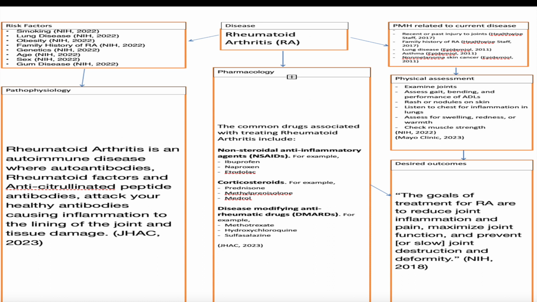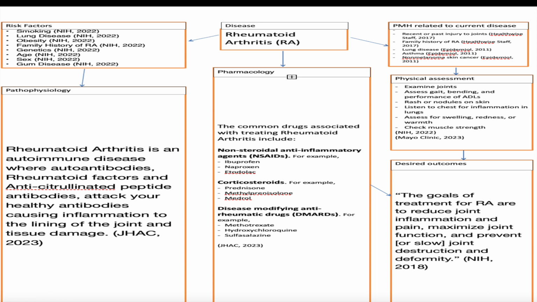This is my concept map for rheumatoid arthritis. It includes things we've already discussed in this presentation, like risk factors and the pathophysiology, but also includes other things. I included the pharmacology, which is the common drugs associated with treating the disease. Here I listed non-steroidal anti-inflammatory agents, corticosteroids, and disease-modifying anti-rheumatic drugs. I also listed drugs that would probably be administered with their specific names under these categories.